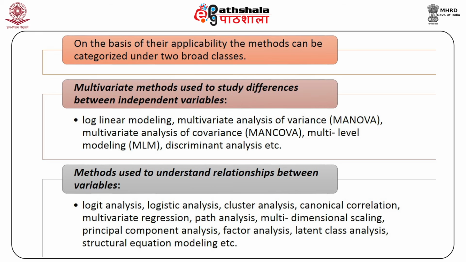The others are methods used to understand relationships among variables, which include logit analysis, logistic analysis and regression, cluster analysis, canonical correlation, multivariate regression, path analysis, multidimensional scaling, principal component analysis, factor analysis, latent class analysis and structural equation modeling, etc. Let us have a brief introduction to some of the multivariate methods.